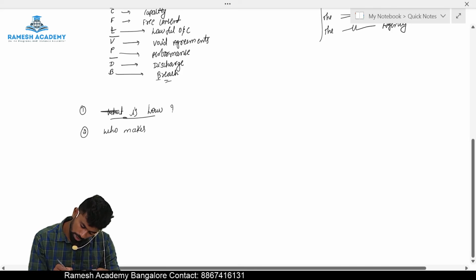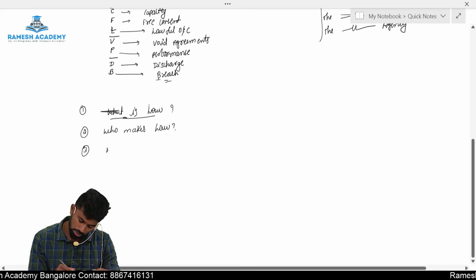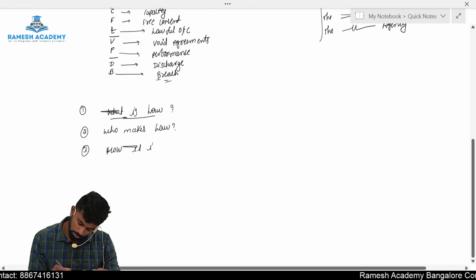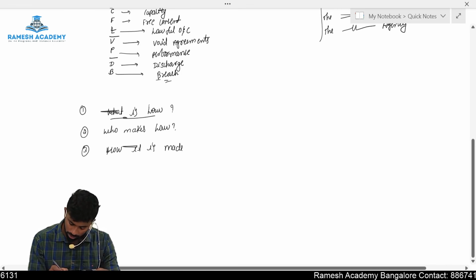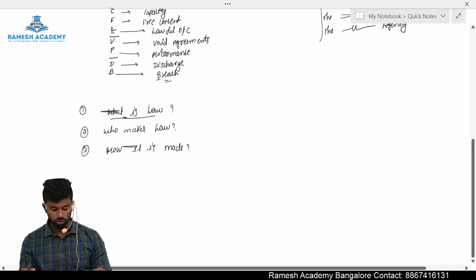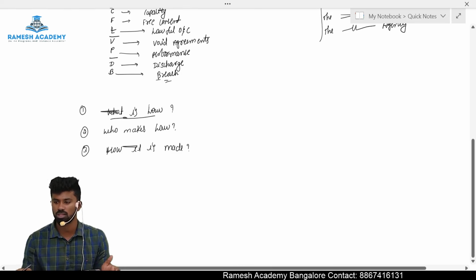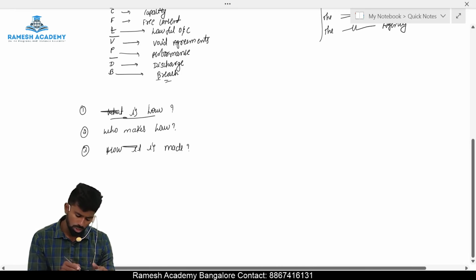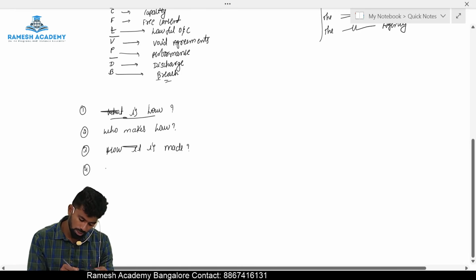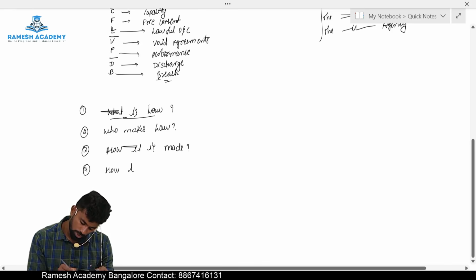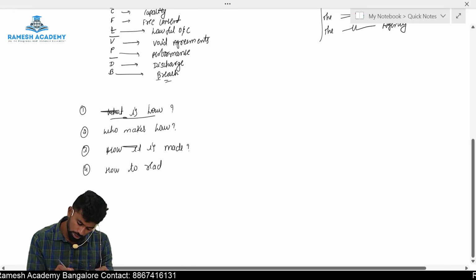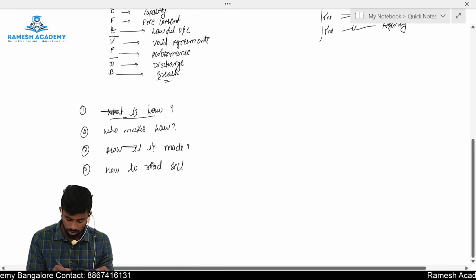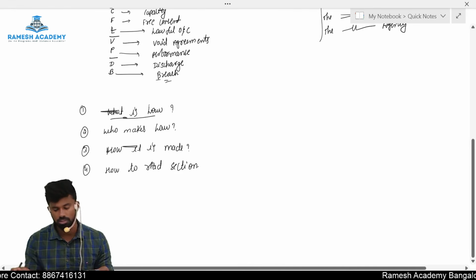The third question is, how the law is made? So these are the three questions which you should be able to answer before we start discussing this Indian Contract Act 1872. And also the fourth thing is, how to read sections of the Indian Contract Act 1872.